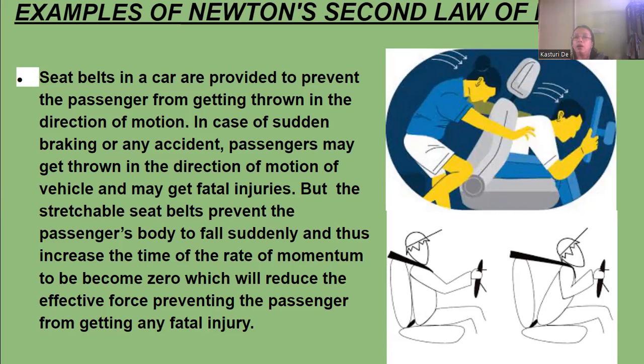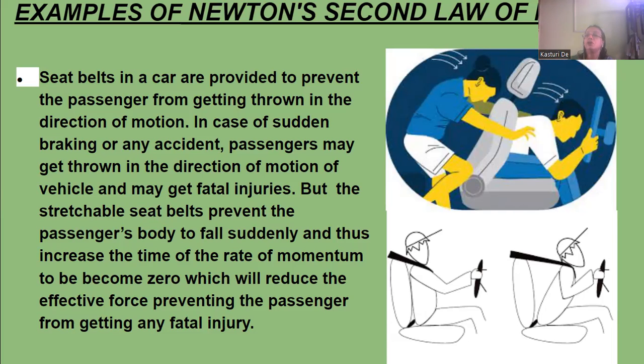Because when he is in motion, his body is in motion. But when the car is stopped instantly, his lower part of the body will get stopped while his upper part is still moving. So there is a tendency of his body to come forward and get injured.